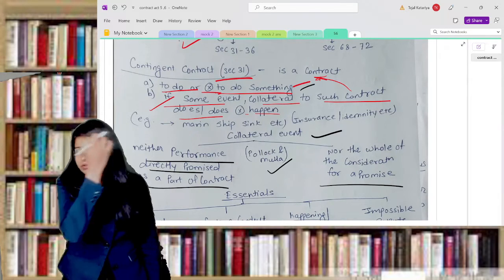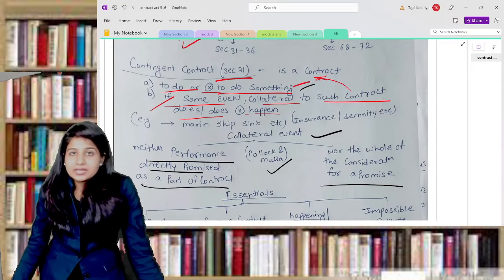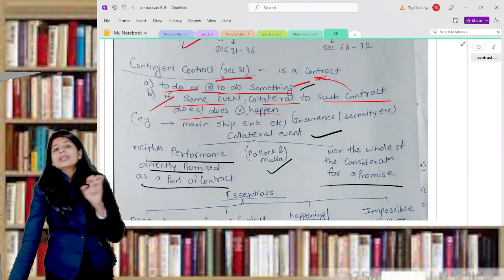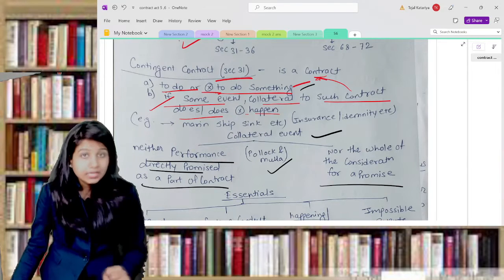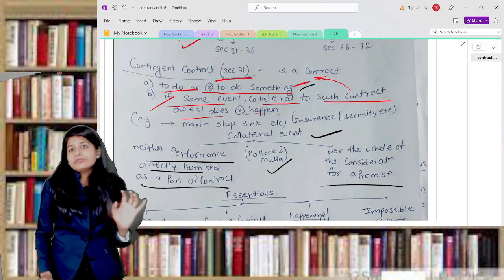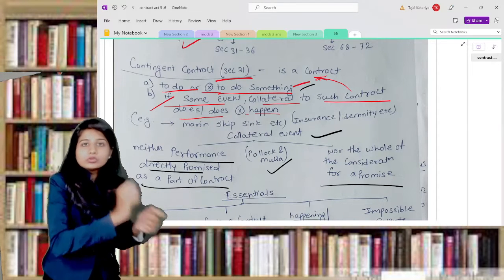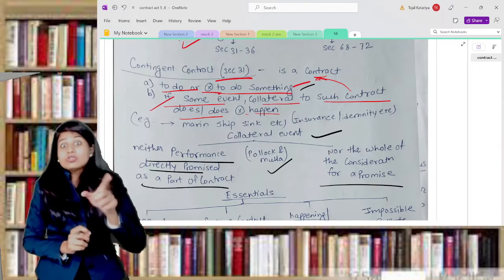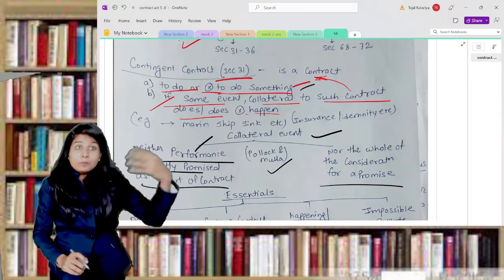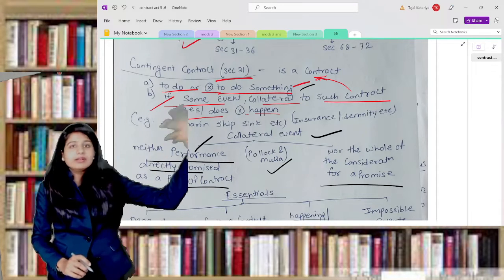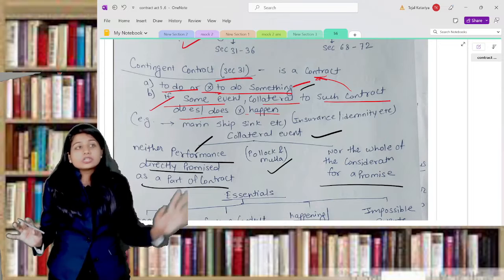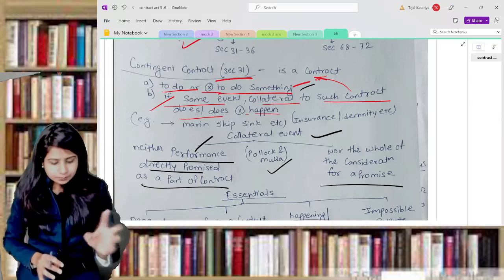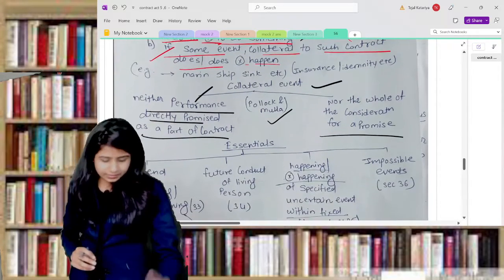Understand? I'll explain, don't worry. Let's take an example that you have taken a fire insurance for your godown. If your godown is set on fire, you will get 10 lakh rupees from the insurance company. Now the collateral event is the setting of a fire, correct? You are not going to set a fire or try to destroy your entire godown. So you are not going to perform that collateral event. That collateral event may happen or may not happen. There is no consideration involved in that, but your contract is dependent on that collateral event.